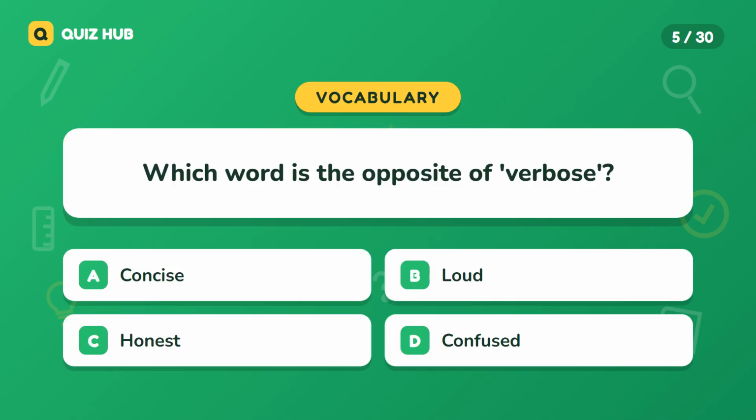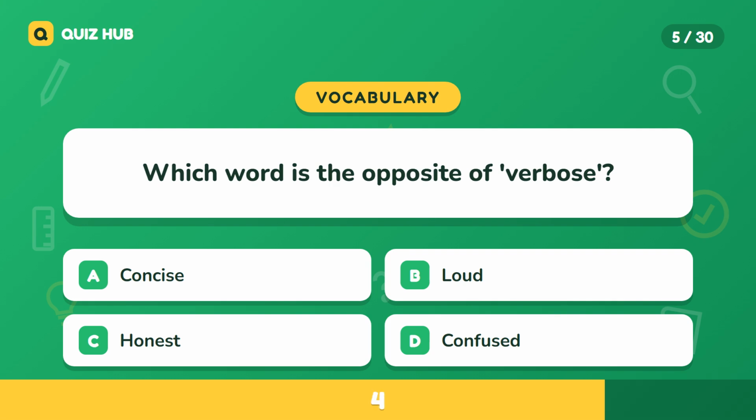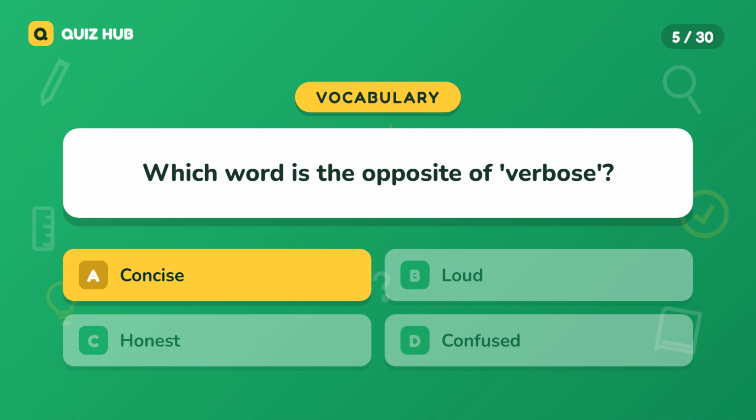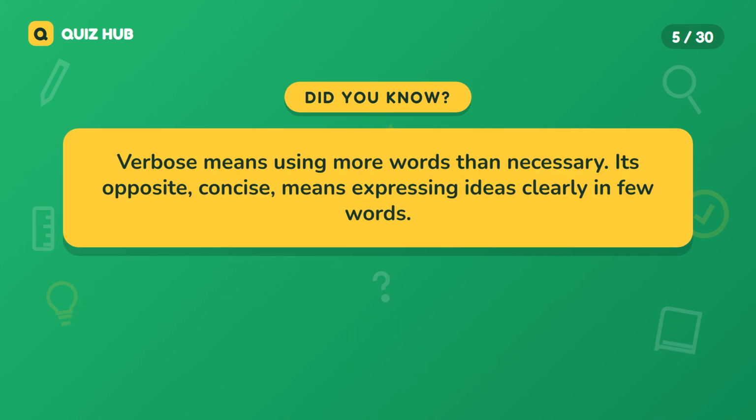Question 5. Which word is the opposite of verbose? A. Concise. B. Loud. C. Honest. D. Confused. The correct answer is concise. Verbose means using more words than necessary. Its opposite, concise, means expressing ideas clearly in few words.